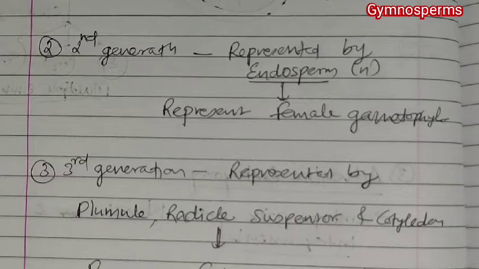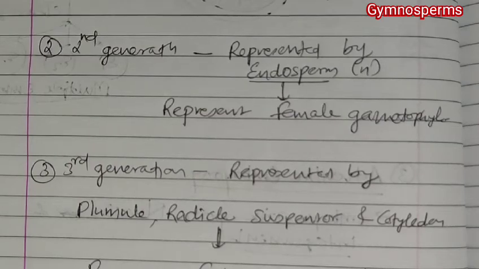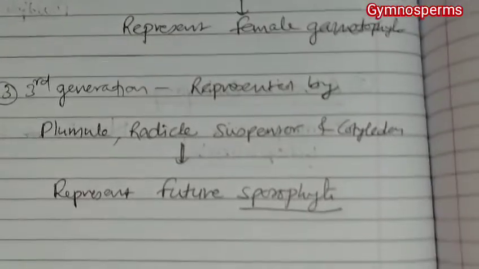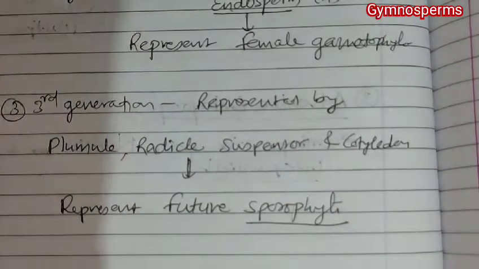So these are the 3 generations represented by a seed: the parent sporophyte, then the female gametophyte and the future sporophyte. So here all the discussion with respect to gymnosperms gets over. In the next lecture we will start with the angiosperms.